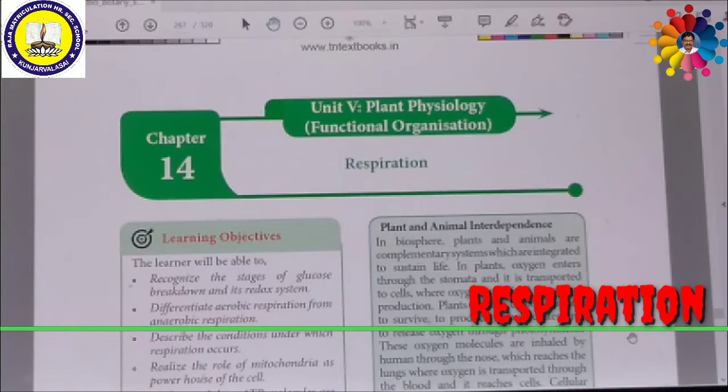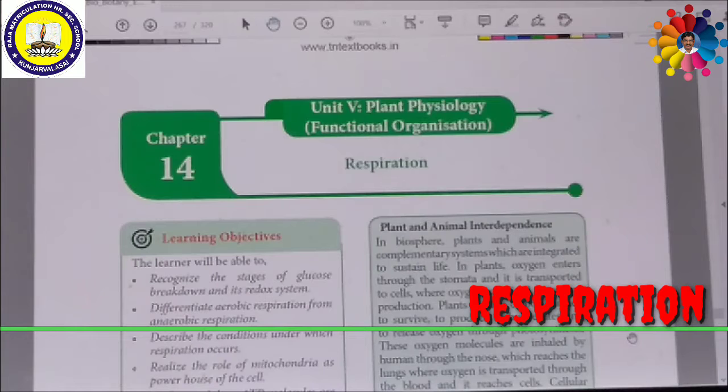The term respiration was coined by Pepys, a great scientist, in the year 1966. Respiration is a biological process in which oxidation of various food substances like carbohydrates, proteins, and fat takes place, and as a result energy is produced, where oxygen is taken and carbon dioxide is released. So, this is the respiration process.